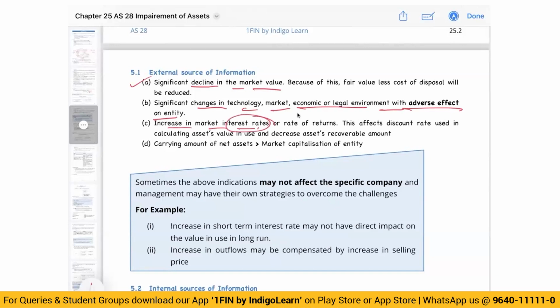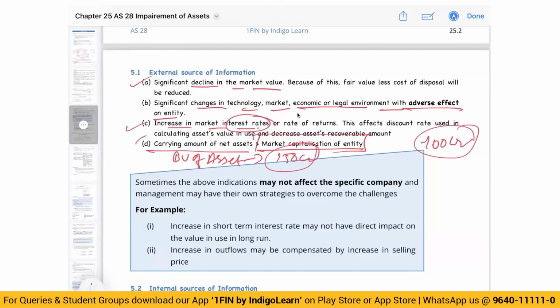Generally, when the market interest rate increases, the present value decreases, so that could be an indicator. Another is when the carrying amount of net assets is more than the market capitalization of the entity. So the book value of assets is greater than the market cap. In the market, the company is worth 100 crores, but in our books we have 150 crores of net assets. So this also could be an indicator, right?